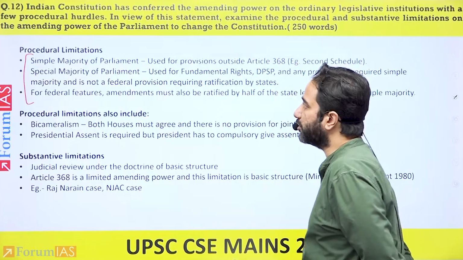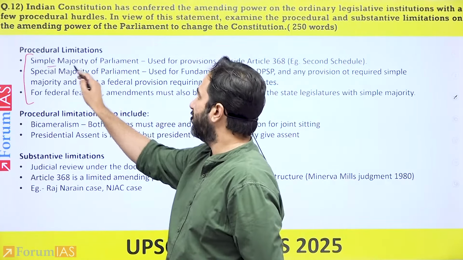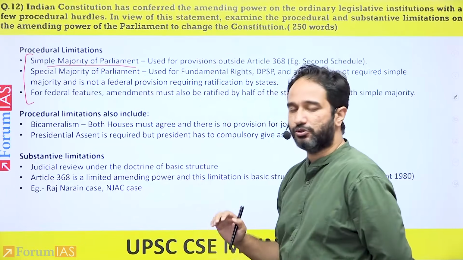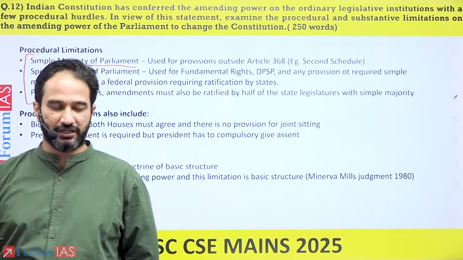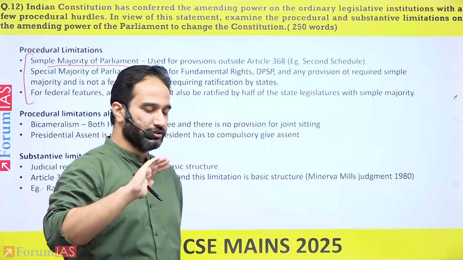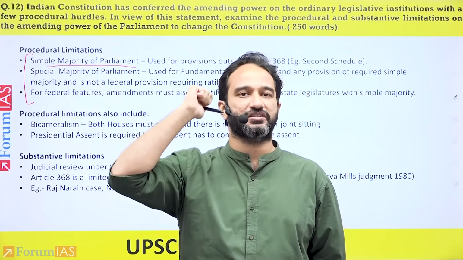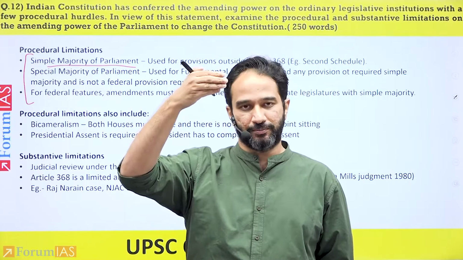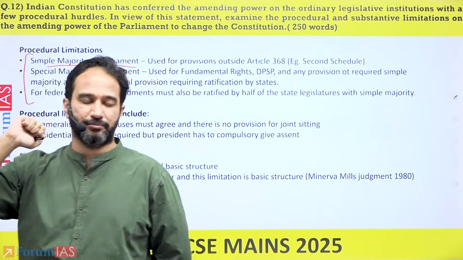So if you look at what are the various ways in which you can amend the Constitution, you can amend through simple majority of the Parliament. So you have various provisions of the Constitution where it would be mentioned within the article itself that this article does not require amendment under Article 368. So what that implies is that this article therefore would be amended by simple majority.